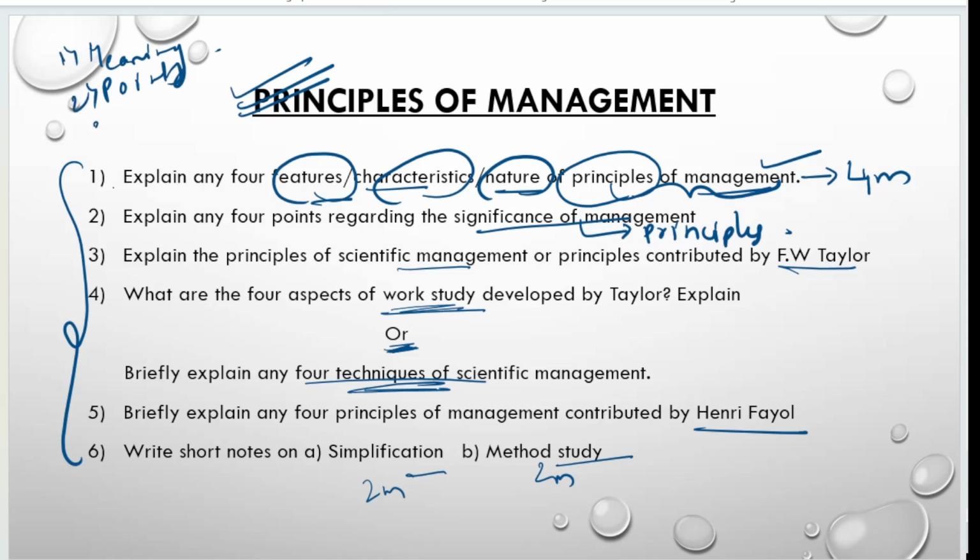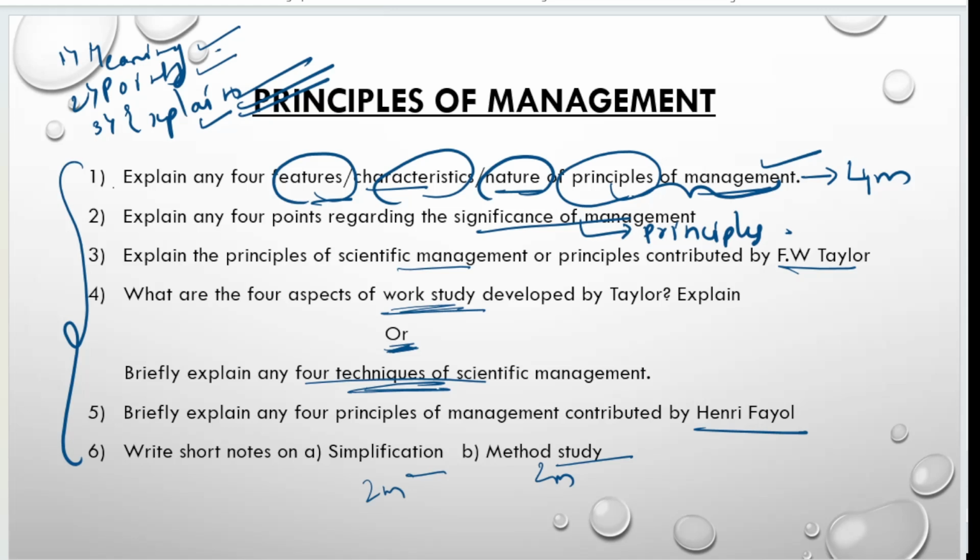First you write meaning, then points, then explain the points. No need of conclusion, nothing is necessary here. If possible, write the meaning, then mention the points, then explain the points. Directly don't explain it, first mention the points and then explain the points. That will become an added advantage to you.